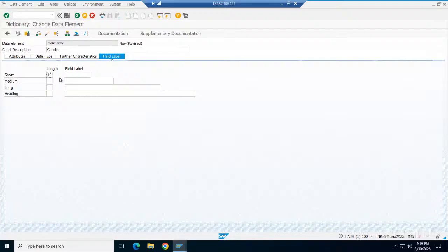Sir, for domain we never created a domain data element. First time we are creating. Yes, that's why I ask. Gender. You can do it for gender also. Can use the same as well.